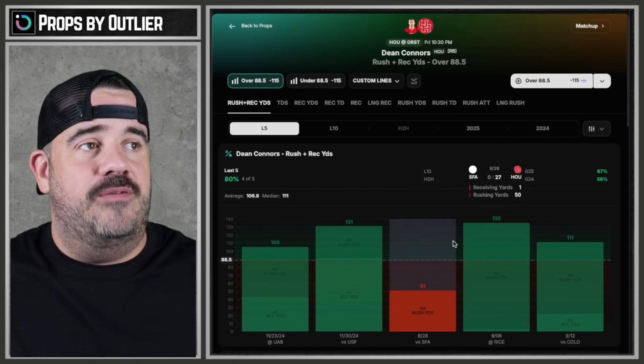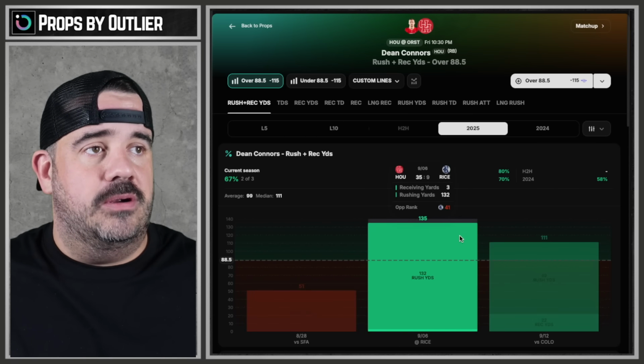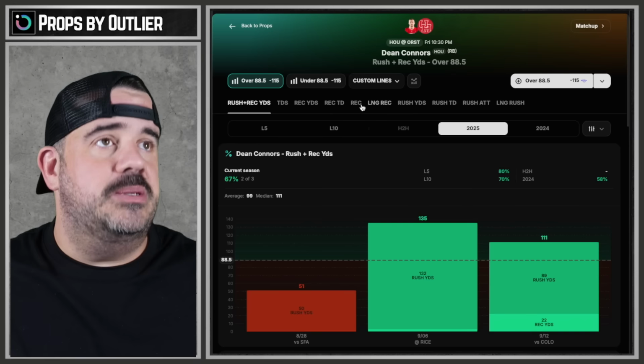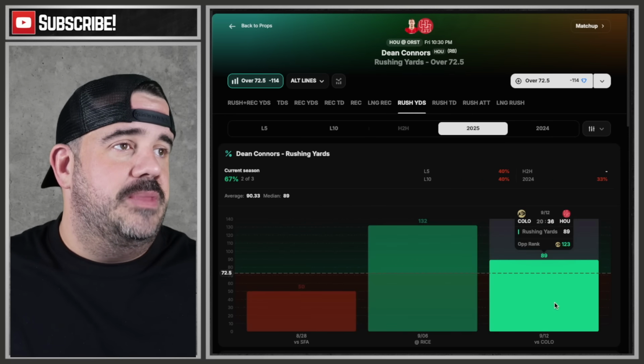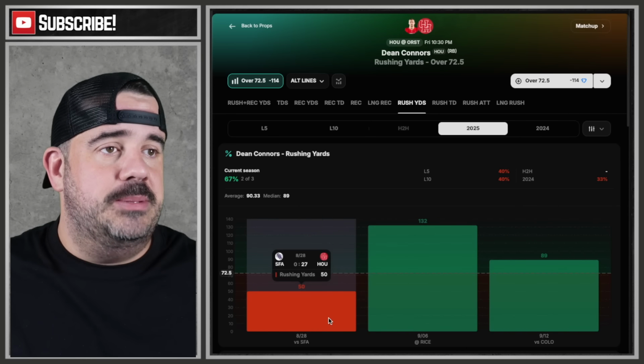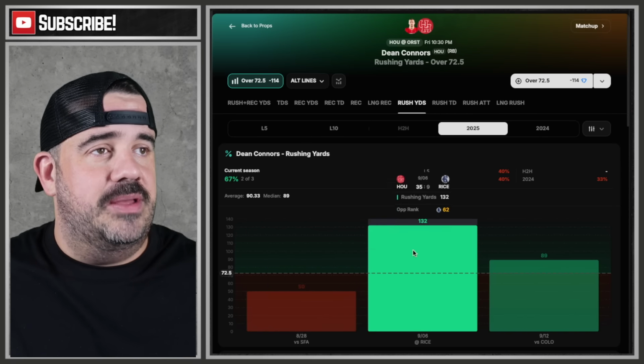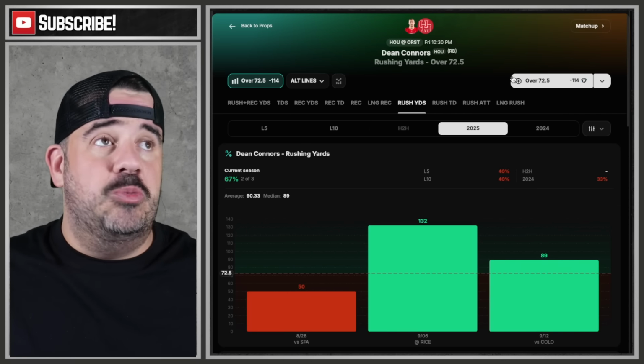Rush receiving 88.5. This is his 2025 so far. 135 rushing with no receiving. So mainly you're rushing. You're not really catching anything out of the backfield. So let's go rush right there. 89 and 132 in the last 2 games. Steno of Austin, that was 27-0. But yeah, you've done great these two. 72.5 could be the play.